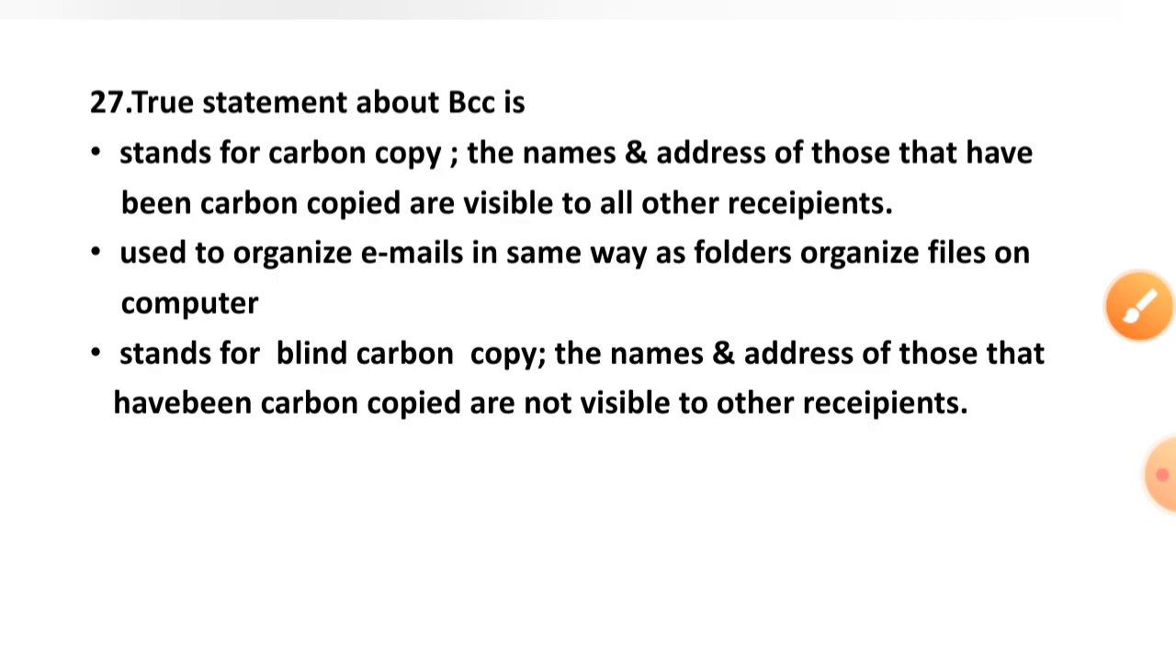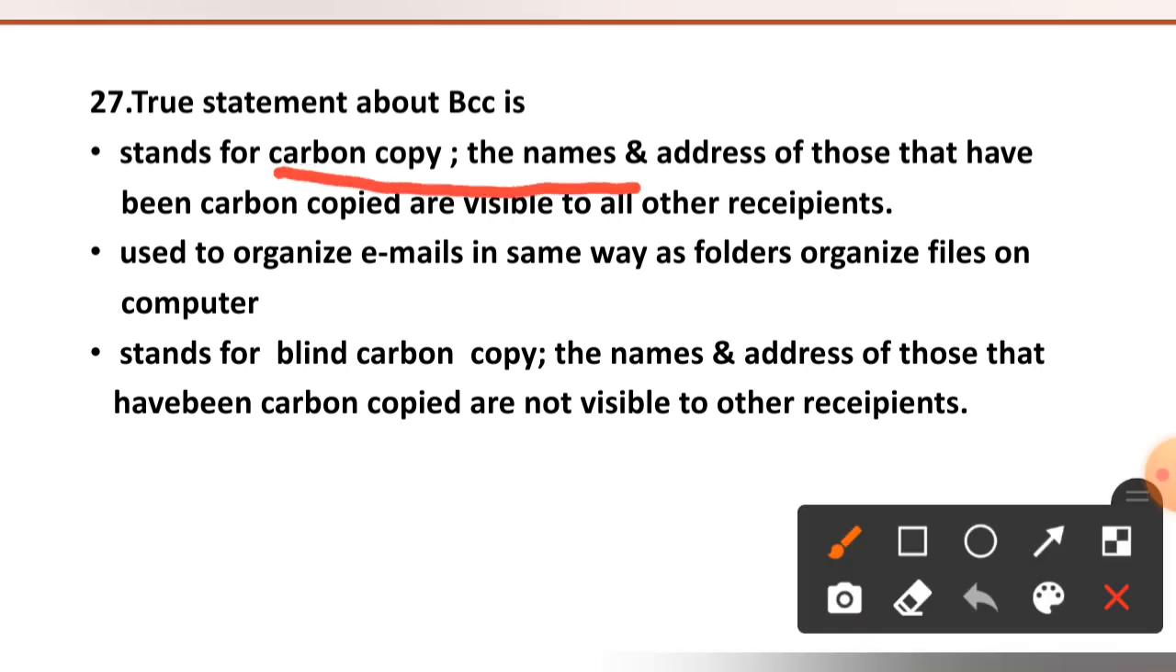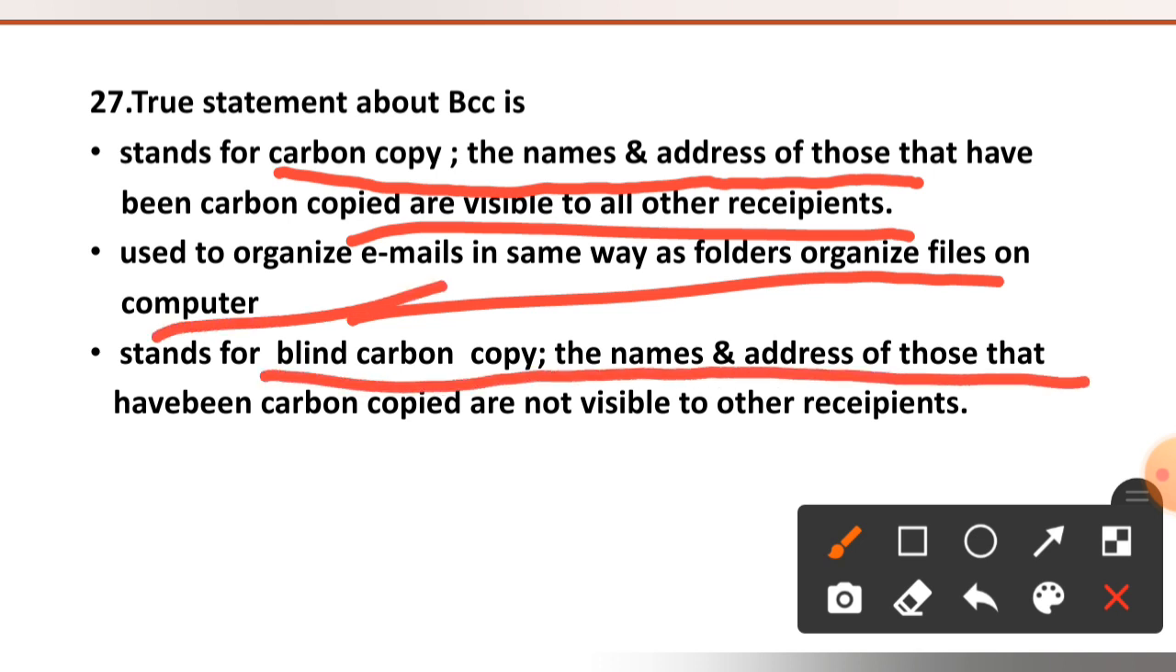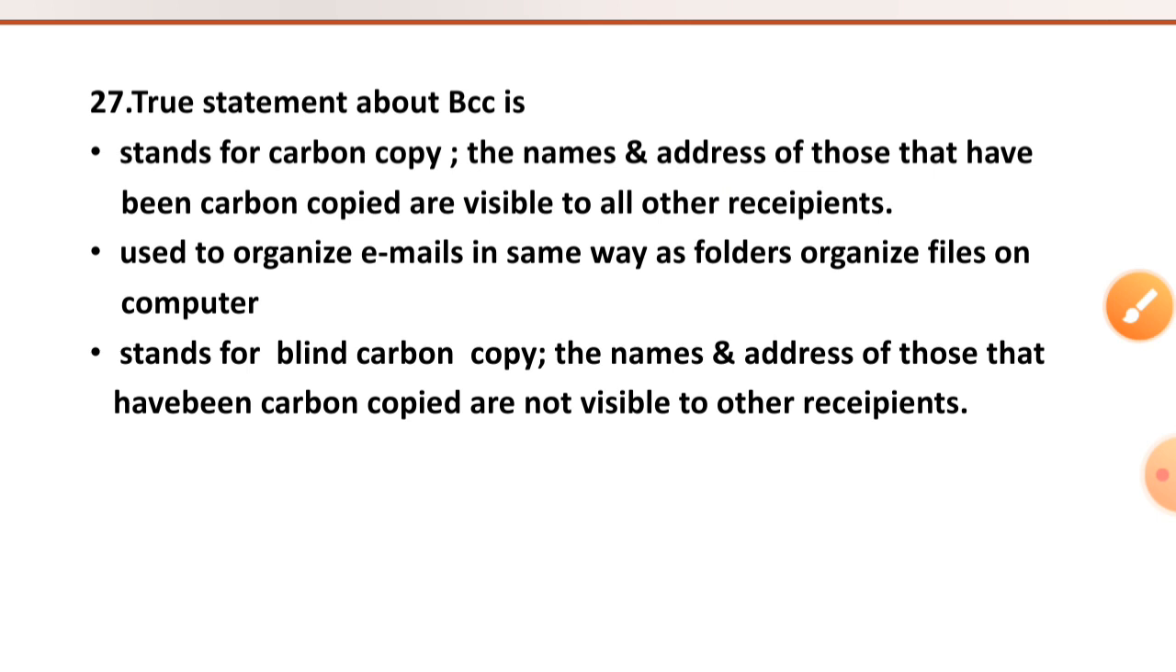27th question is, true about the BCC is. Now see these options. CC stands for carbon copy, the names and addresses of those who have been copied are visible to the other recipients. Another option says it is used to organize email in the same way as folders organize files on the computer. The third option, BCC, stands for blind carbon copy. The names and addresses of those that have been copied are not visible to the other recipients. So the right option is option number C.